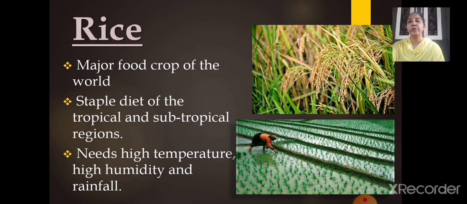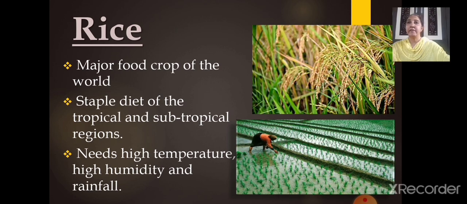Now let's move to the first important food crop, that is rice. Now children, in this you have to learn what type of climate is required for each and every type of crop and where it grows. So all these things are important for you to understand.